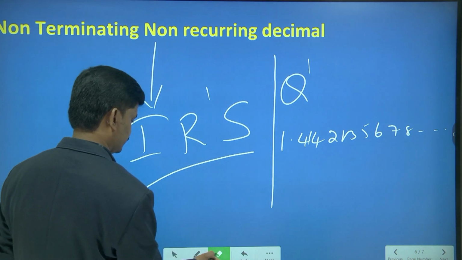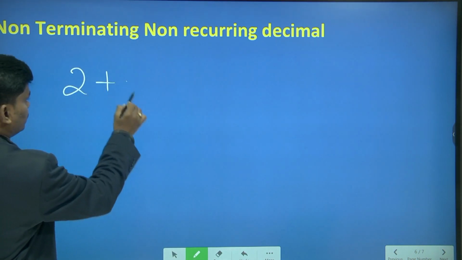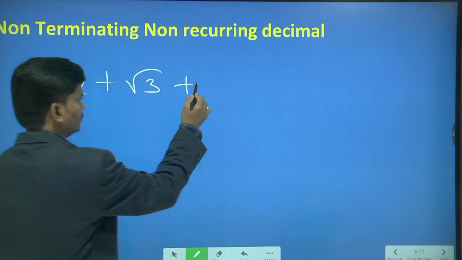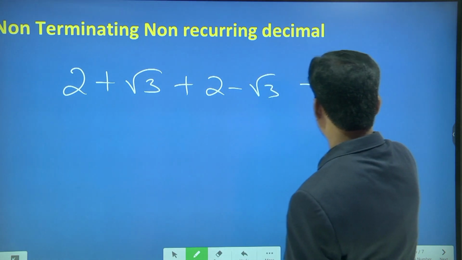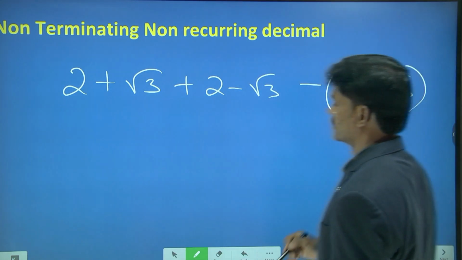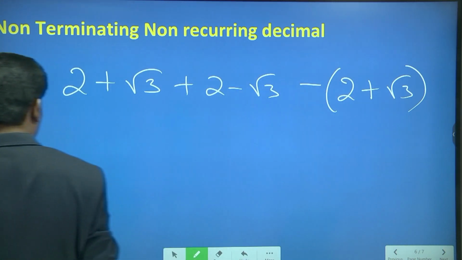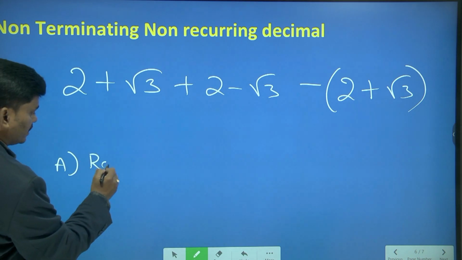So there is a question: (2 plus root 3) plus (2 minus root 3) minus (2 plus root 3). Simplify. The options are like this. Option A, rational number.